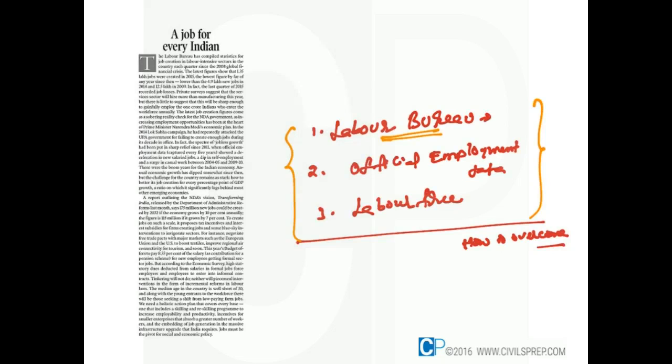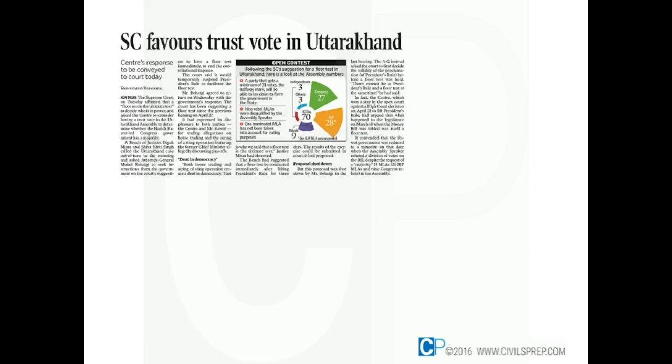Now coming to voting in Uttarakhand. Let's take the brief history. Recently, President's rule was imposed in Uttarakhand without a floor test on the charges of horse trading in which the Chief Minister himself is involved. In this context, the matter went to the High Court, and the High Court indicted the Centre and recommended a floor test. Then the Centre challenged it in the Supreme Court, and the Supreme Court is also asking the opinion of the Centre to conduct the floor test.